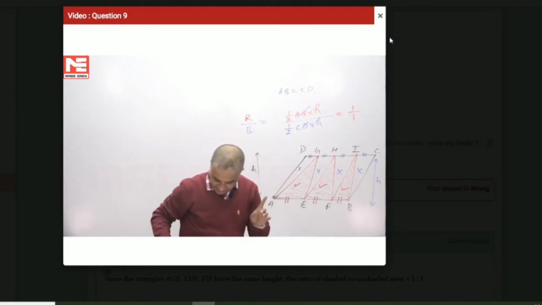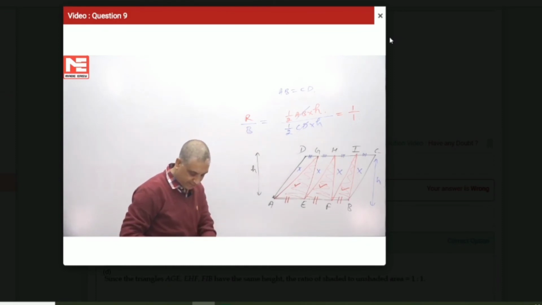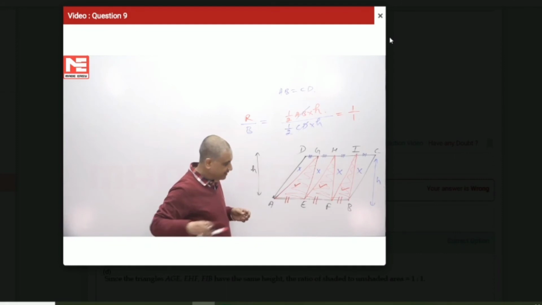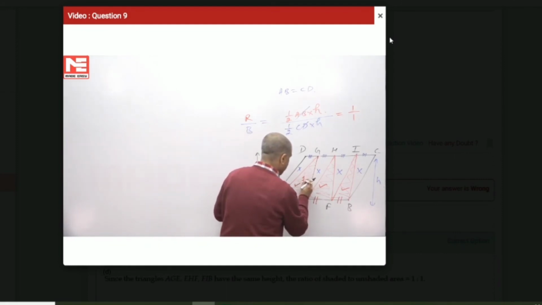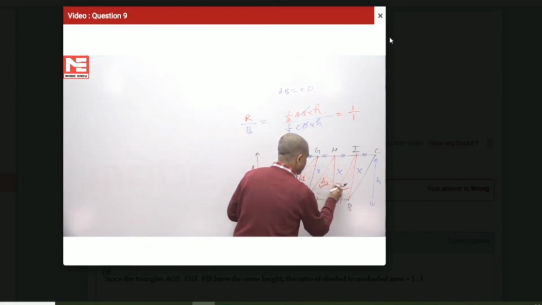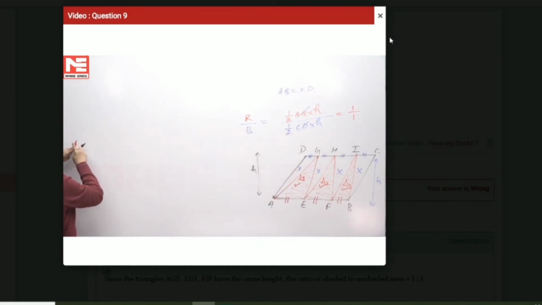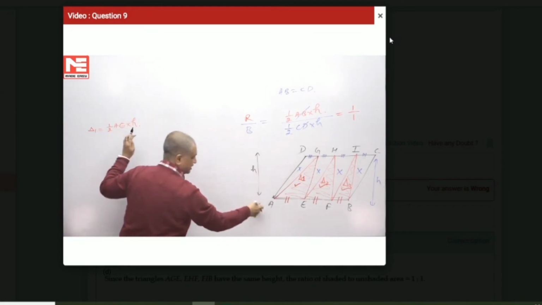AB equal to CD. Otherwise, if you want to see how it is happening, I can show you that this red triangle, I can say delta 1, this is delta 2, this is delta 3. Let us say delta 1, the small red triangle, is half AE into H. H is this.